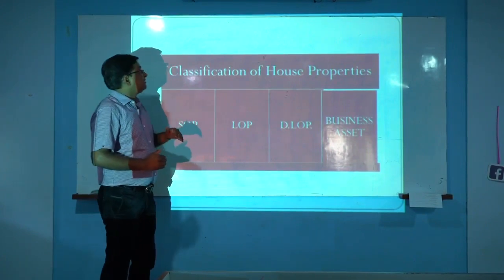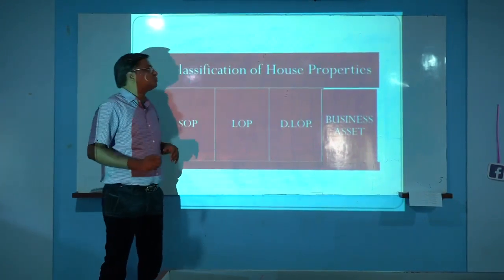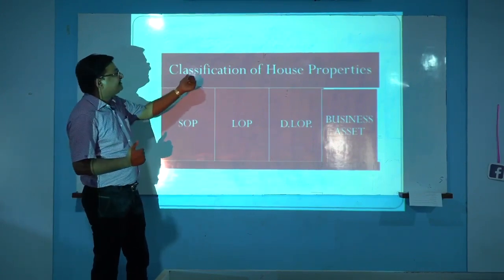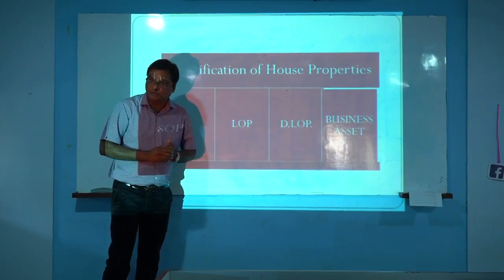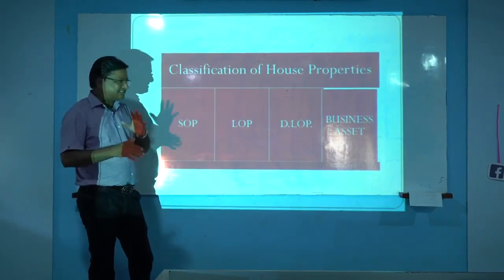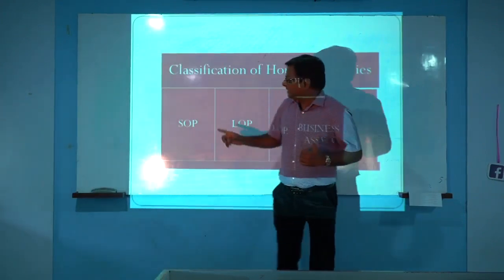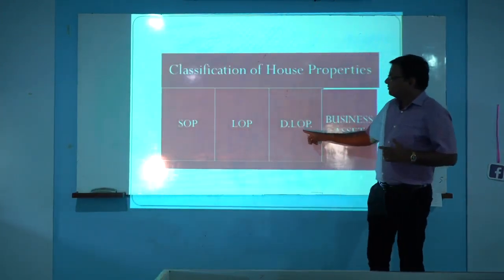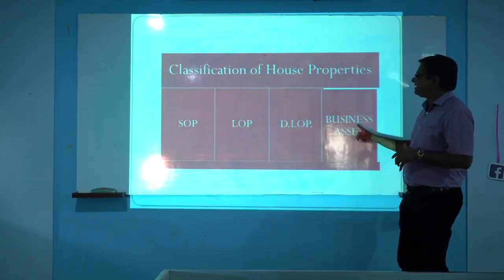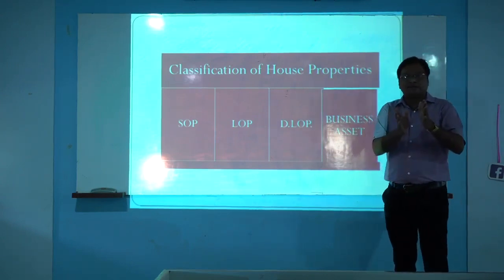Before starting to compute income from house property, firstly we should know the types of house properties. We can say these are the classifications of house properties. The total classification is made into 4 categories, which means there are 4 types of house properties. The first is SOP, the second is LOP, the third is DLOP, meaning deemed LOP, and the fourth is business asset. So the total house properties are of these 4 types.